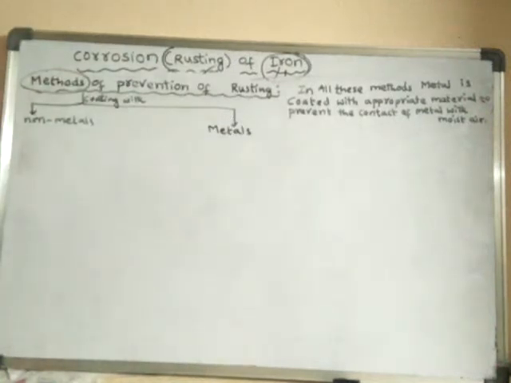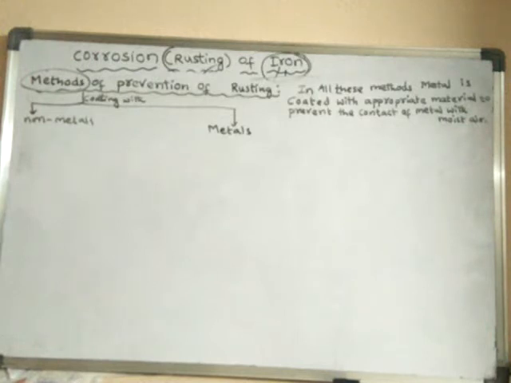So we were learning about the corrosion or rusting of iron. Rusting is nothing but the damage of iron metal due to loss of surface of the iron metal, because the surface of the iron metal will react with the atmospheric oxygen in the presence of moisture, and it turns into a reddish brown colored substance known as rust.